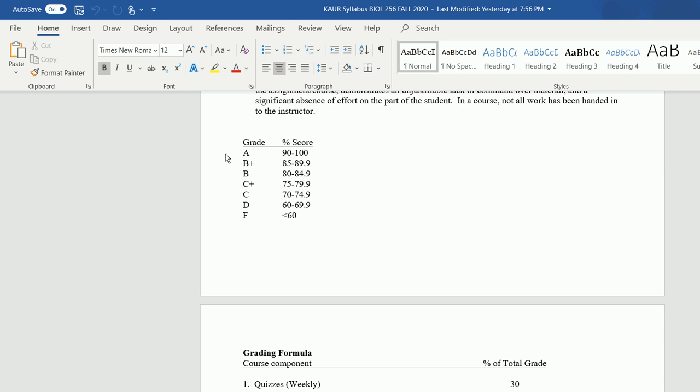If you are between 75 to 79.9, you are C plus. And if you are between 70 to 74.9, you are C. If you fall between 60 to 69.9, you have a D grade. And if you are less than 60, you have an F grade, which means you fail the course.